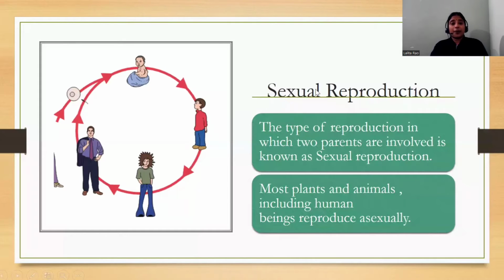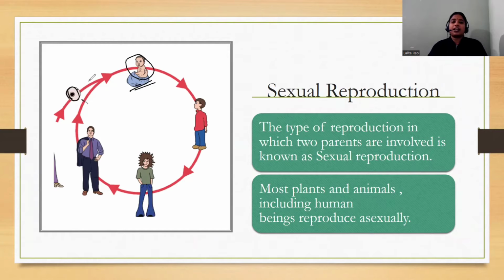So what is sexual reproduction? As you can see here, when a child is born, he is small. Okay, like he is very young. So this is the young child. When the child is born, he looks somewhat like this. Yes, the child cannot sit directly. So this is the first phase, you can say. Okay, but before this, only a single cell.